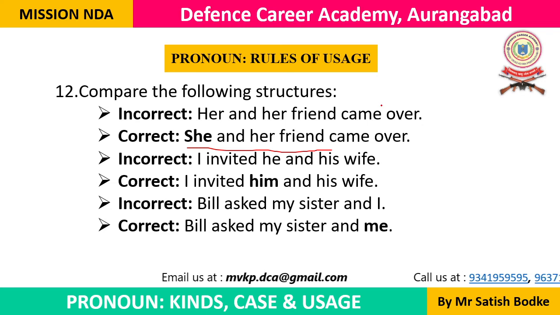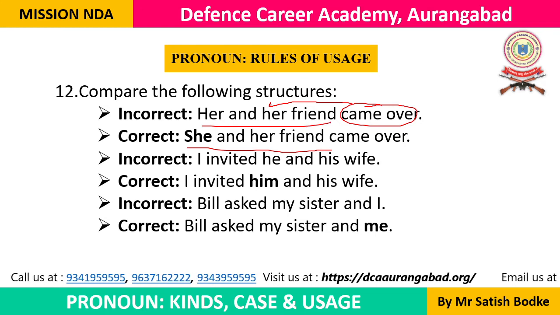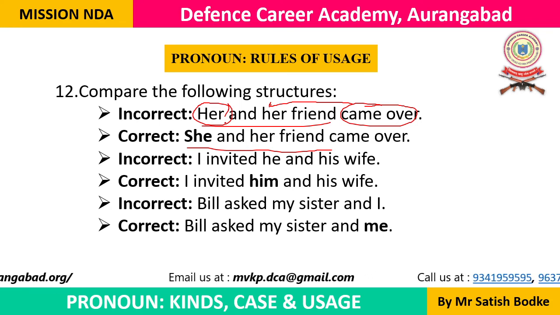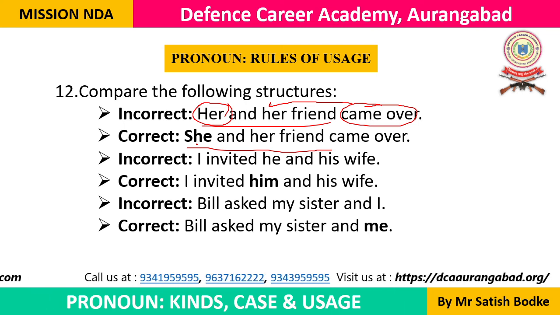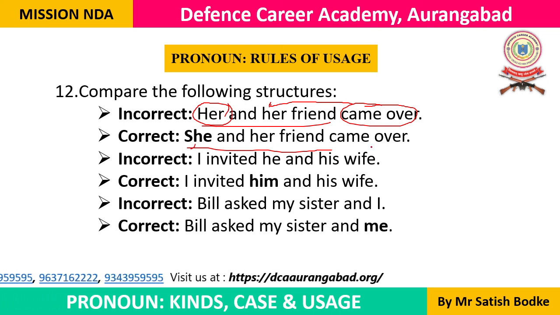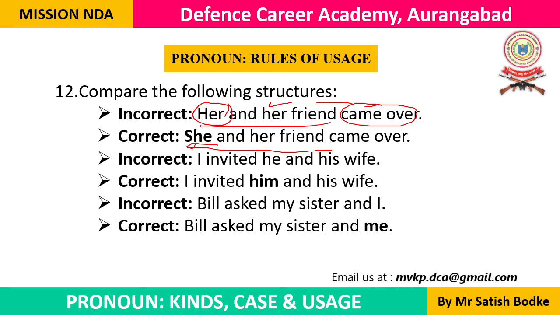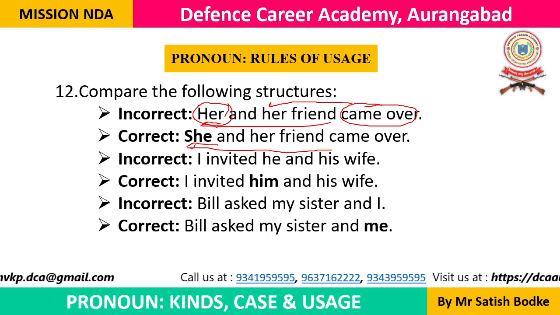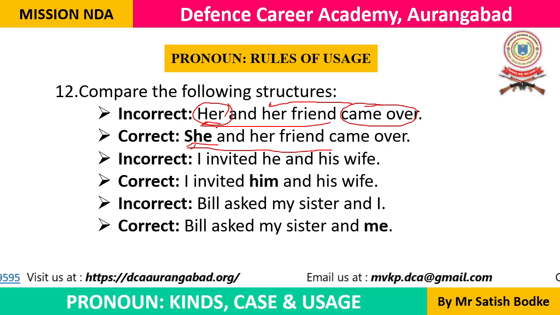be better, because came over is the verb, and before the verb we are using a subject, and this is not the nominative case. This is the objective case. We cannot use objective case of a pronoun as the subject of a verb. We'll have to use she. She and her friend came over. Her friend is different here. Friend is noun and her is the possessive adjective. Okay, and here the pronoun is alone, and when the pronoun is alone, it cannot be used in the objective case in place of a subject. It should be the nominative case.